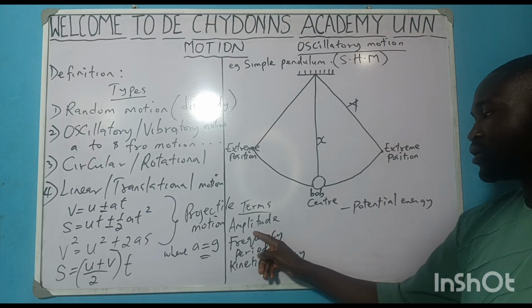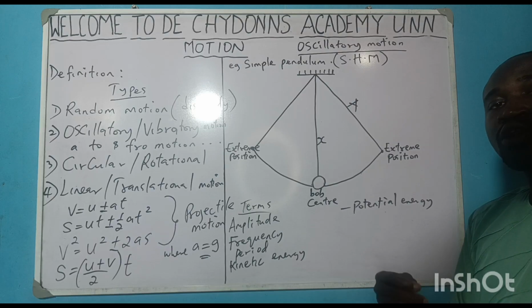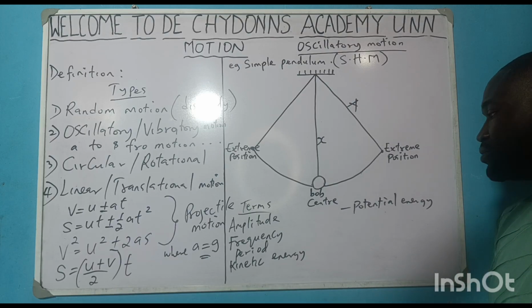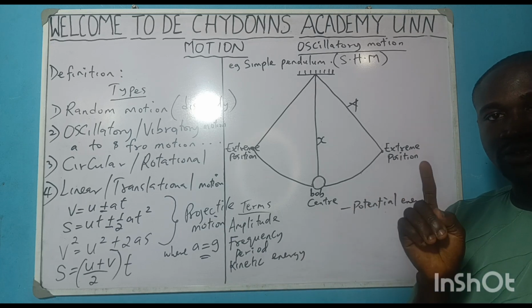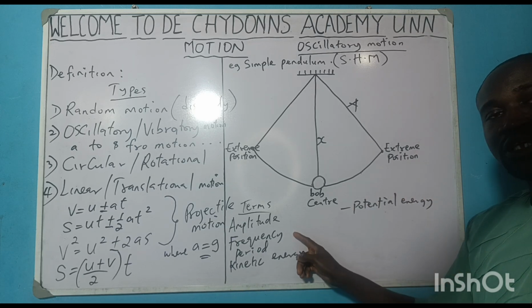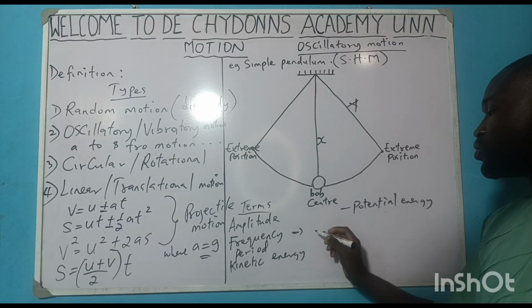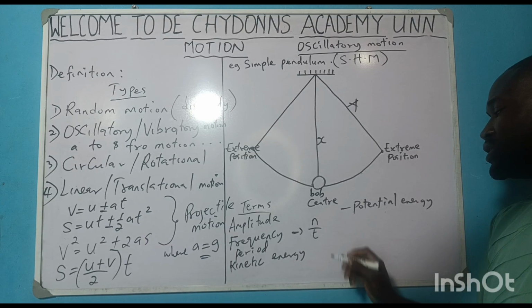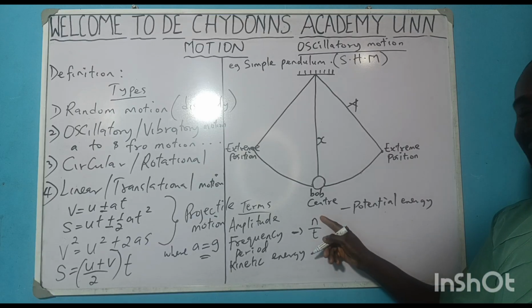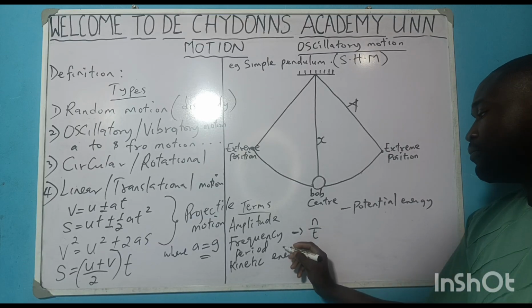Then frequency. Frequency simply means the number of oscillations or cycles covered in 1 second. Number of oscillations or cycles covered in what? 1 second. And that is why we say frequency is equal to N over T. Number of oscillations or cycles covered in 1 second.